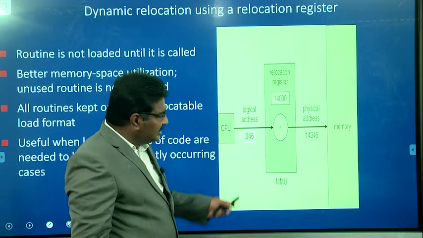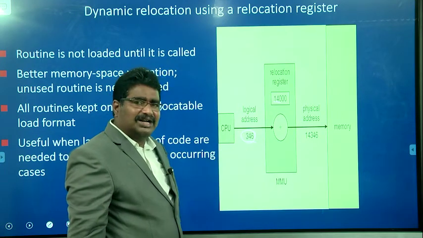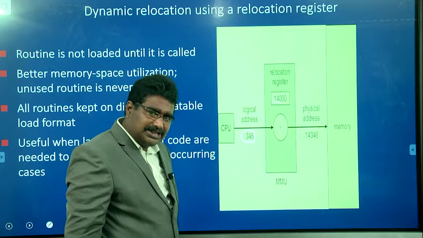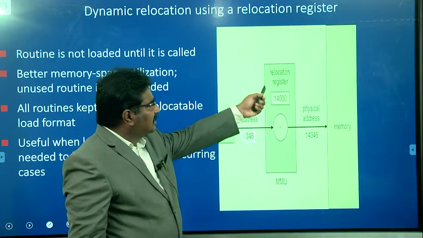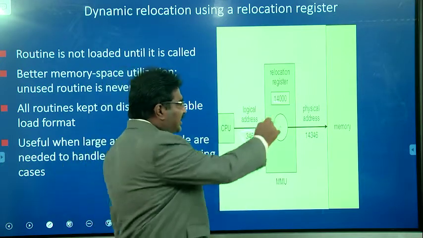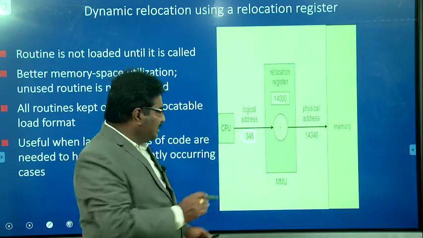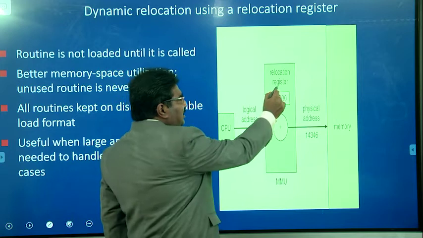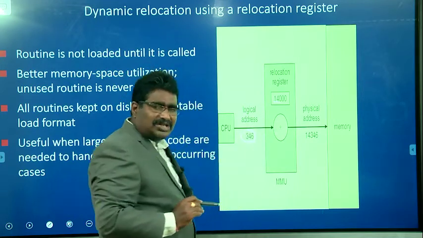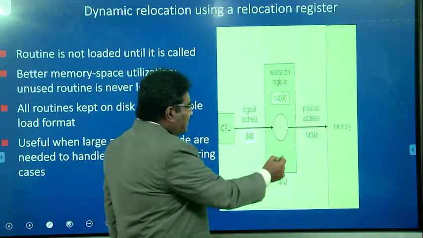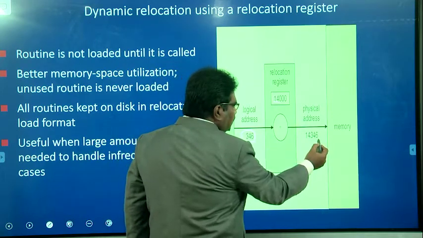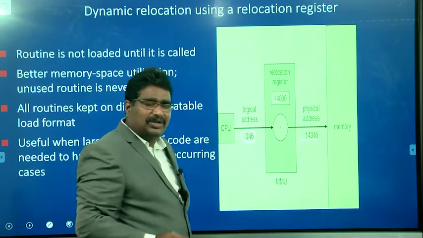So in this example, the logical address is 346, and the base register, or the relocation register, value is 14,000. Whenever it needs to calculate the physical address, the logical address is added to the value in the relocation register, giving 14,346. That is the memory location.